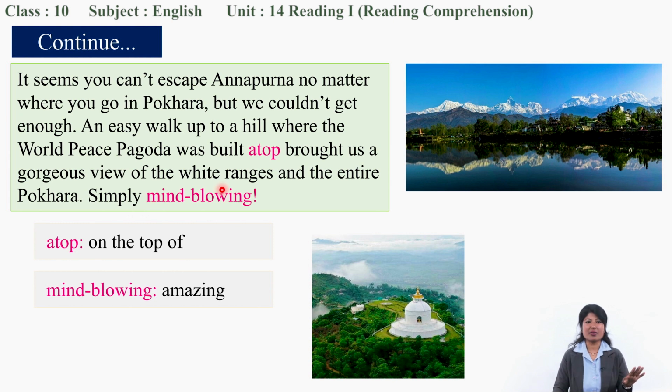Simply mind-blowing. Okay, atop is on the top. Mind-blowing, amazing. So what follows you over there in the city? Annapurna Range. From every place in Pokhara, you can observe Annapurna, and you can go there to watch the World Peace Pagoda, and the mountain ranges are just mind-blowing.